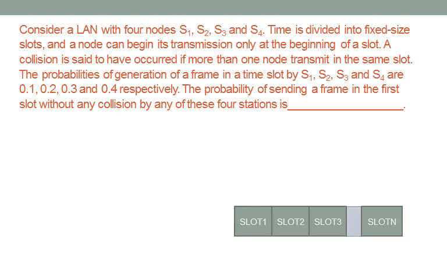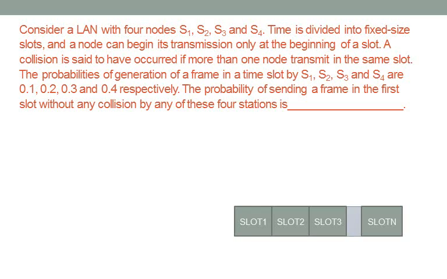The time is divided into fixed slots. When a station wants to transmit some data, it has to transmit within that slot, and a node can begin its transmission only at the beginning of the slot. Means if a station wants to transmit some data, it has to transmit from the beginning of the slot. It cannot go into the middle of the slot and start transmitting data from there. It is not going to happen.